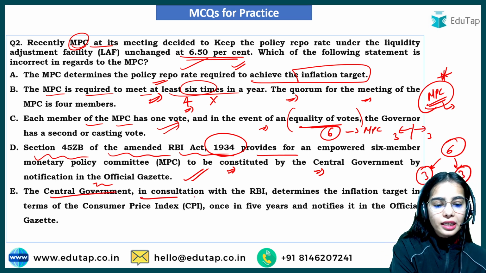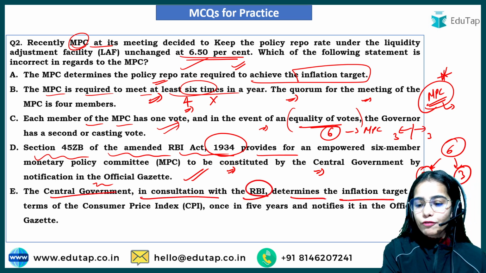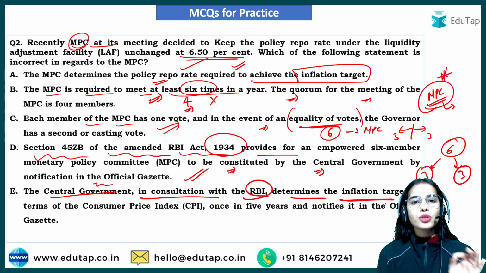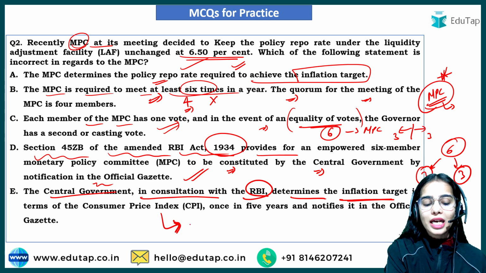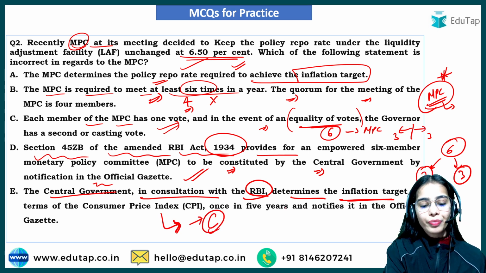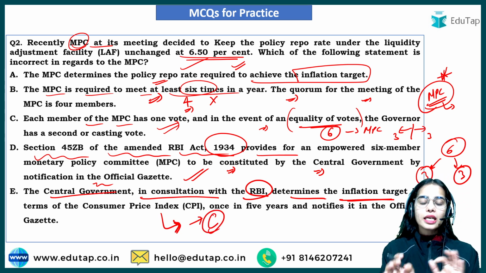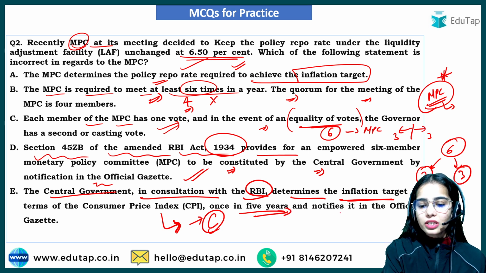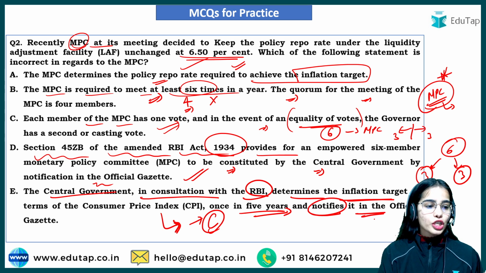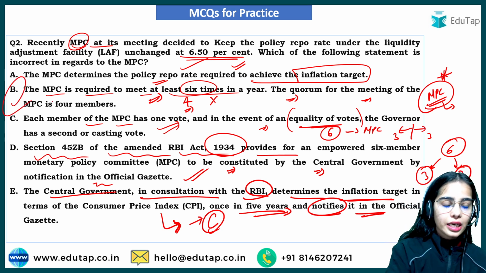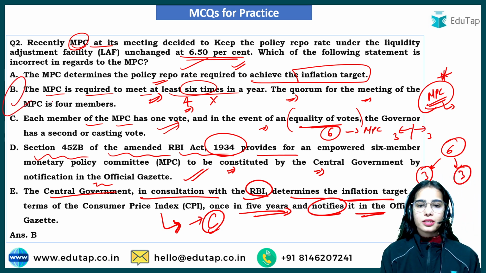The central government, in consultation with the RBI, determines the inflation target in terms of the consumer price index, because consumer price index inflation is the inflation that affects the consumers in the country. This inflation target is set once in every 5 years and it is notified in the official gazette of the central government. So here only the B statement is incorrect, and that's why B is the answer.